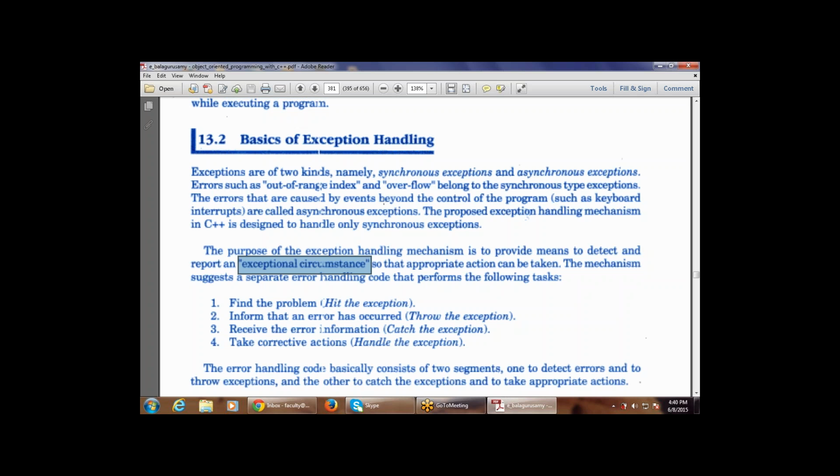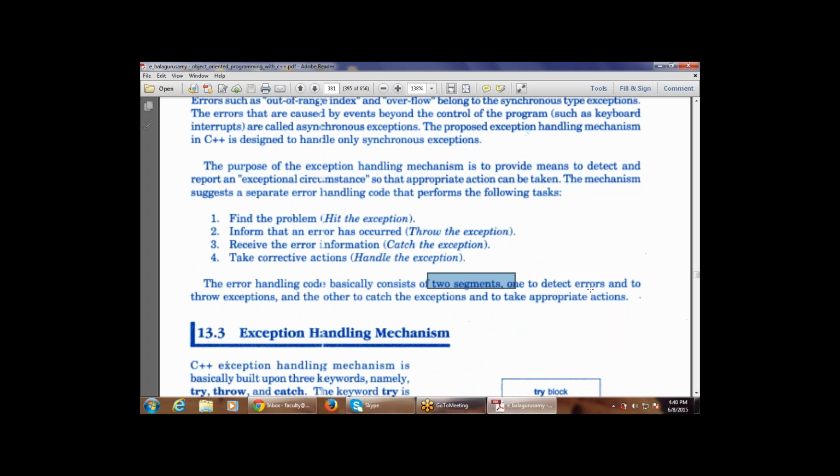The error handling code basically consists of two segments, one to detect the error and throw the exceptions, and the other to catch the exceptions and take appropriate actions. So these four are divided into two parts. The first 2 points are finding the problem, hitting the problem, and throwing the exception. The second part includes the last 2 points, that is catch the exception and take the corrective action, that is handle the exception.